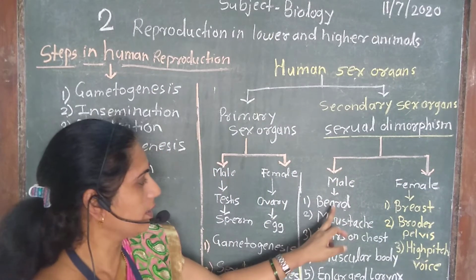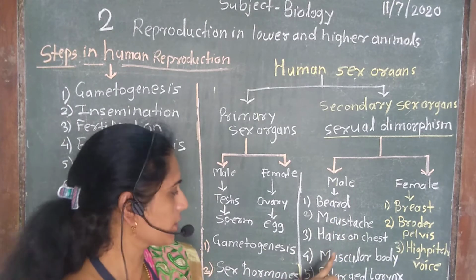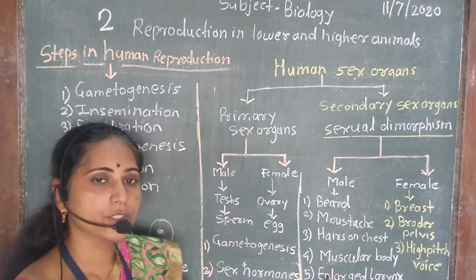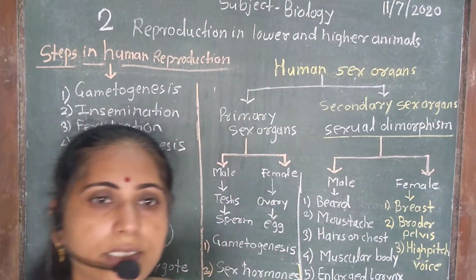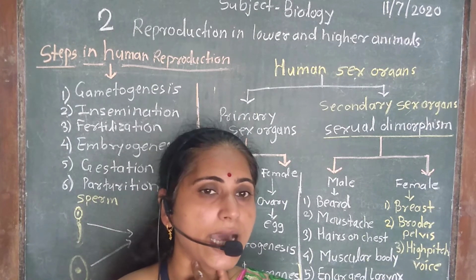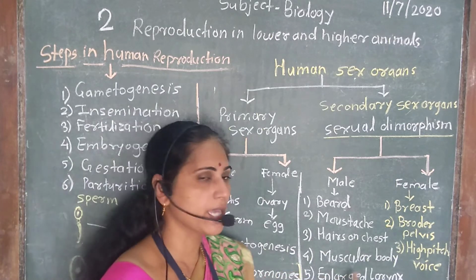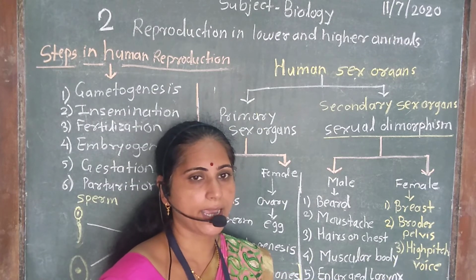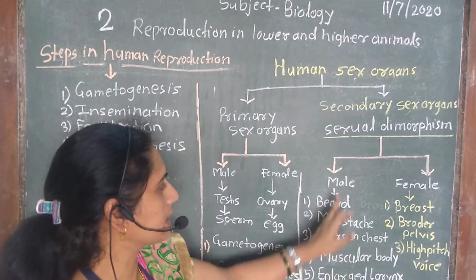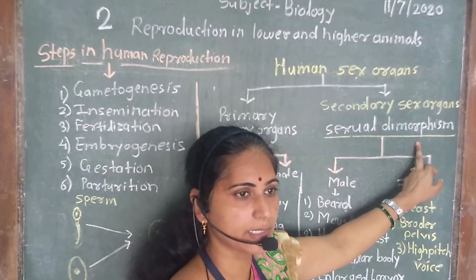In case of male, beard formation, mustache development, hairs on the chest and a well developed muscular body are formed. Also in male, the thoracic throat region shows the presence of the sound box called larynx. This larynx becomes an enlarged apple-like structure. So this enlarged larynx is also called Adam's apple. These are the various sexual developments that occur in case of male, and these are called sexual dimorphic characteristics in case of male.